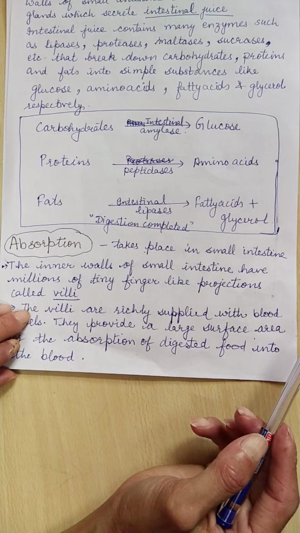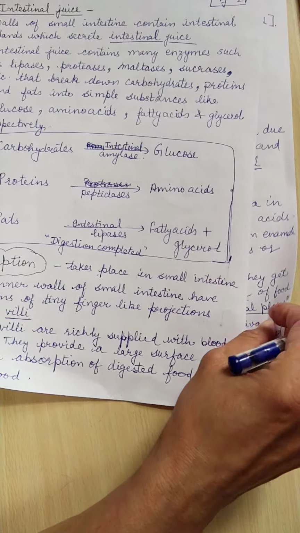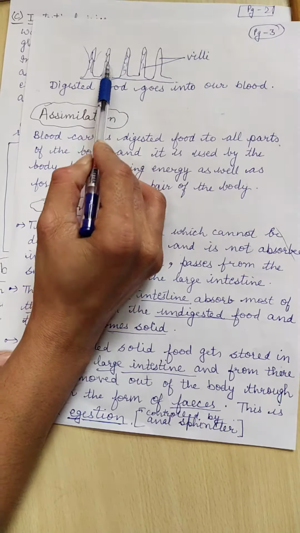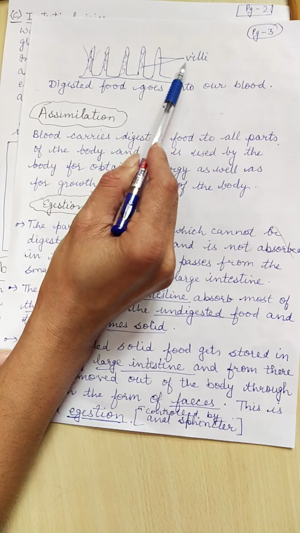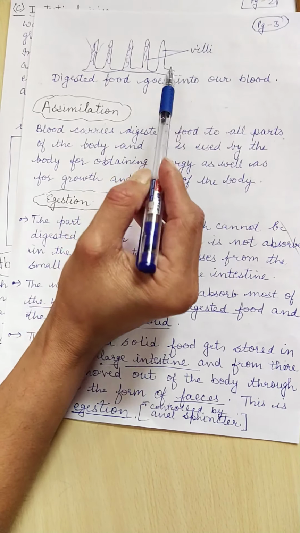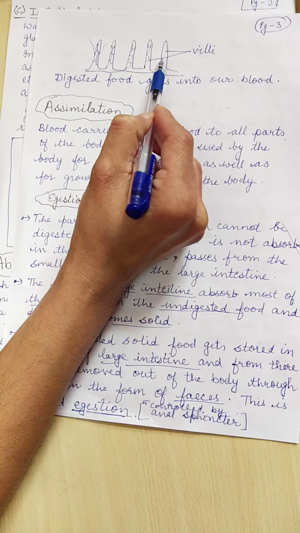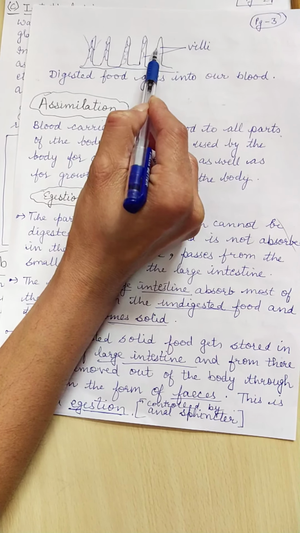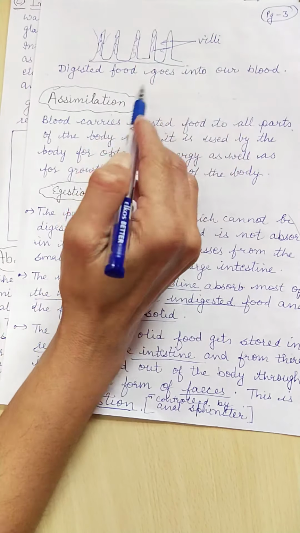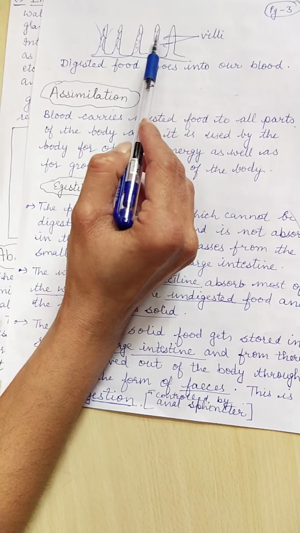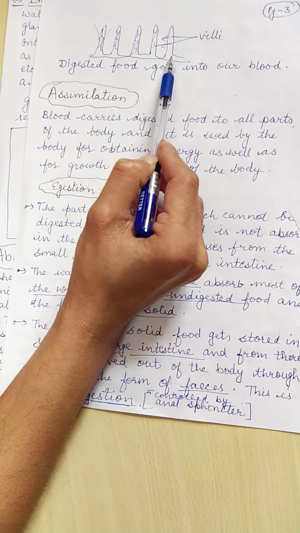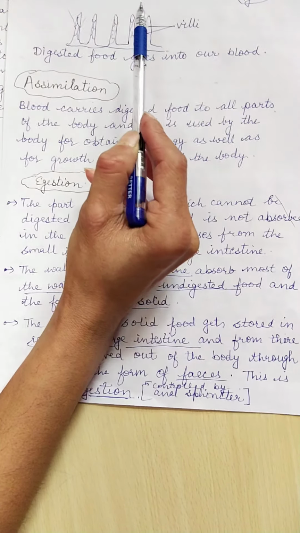How? The walls of the small intestine contain minute finger-like projections. These finger-like projections are called as villi. These villi are richly supplied with blood vessels so that the food which is digested in the small intestine gets moved or passes into the blood. This is called as absorption. Moreover, these villi increase the surface area for the absorption of food.